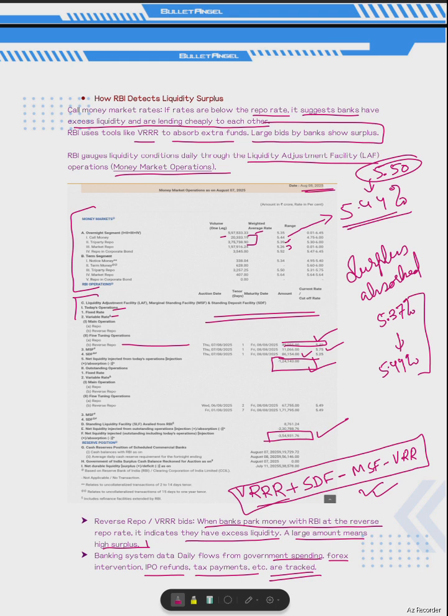They don't know each other, they only deal with the Clearing Corporation of India, and the difference with call rate is that call rate is unsecured, whereas this is collateralized. TREPS is collateralized, means the collateral is government security. That's why you see the rates are a bit higher in the case of tri-party repo.